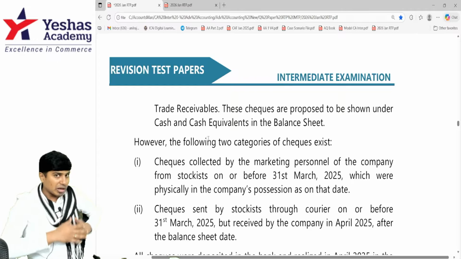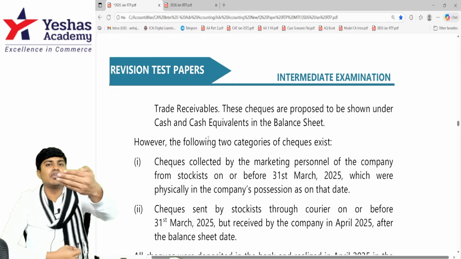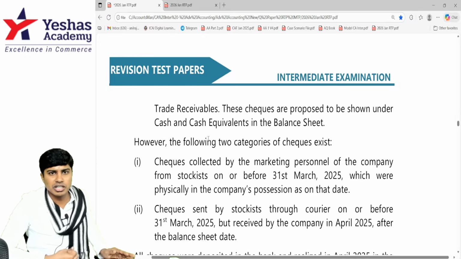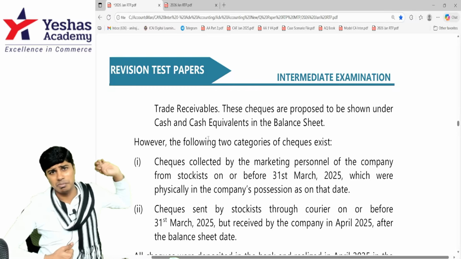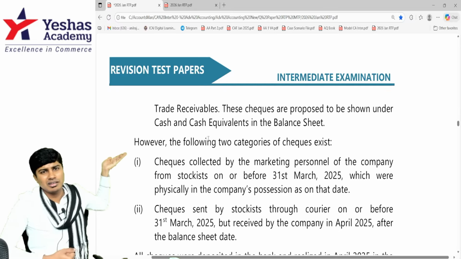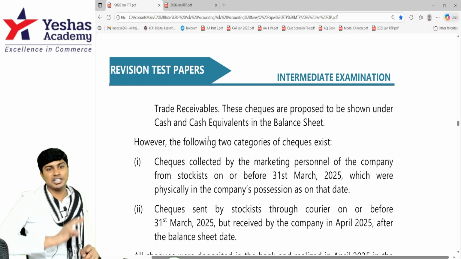So I've written the check. I've kept it with me. Zenith Industries accountant cannot write the journal entry. He can write the entry only when I give the check before 31st March. Beautiful point which used to be asked previously, which they've included in this RTP, very outdated yet given in your RTP question, is that you have a collection agent.